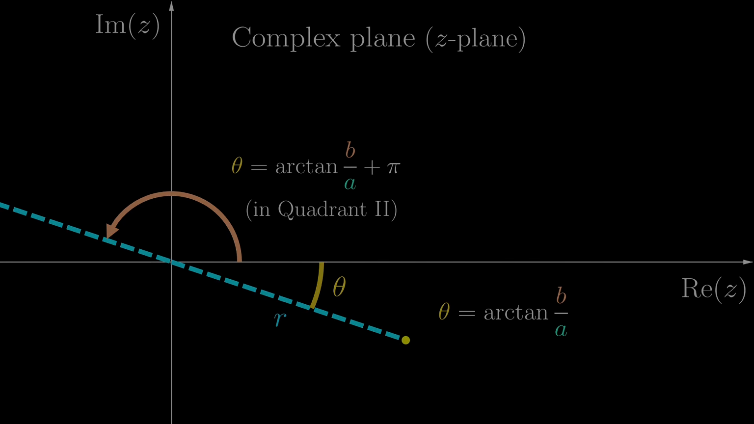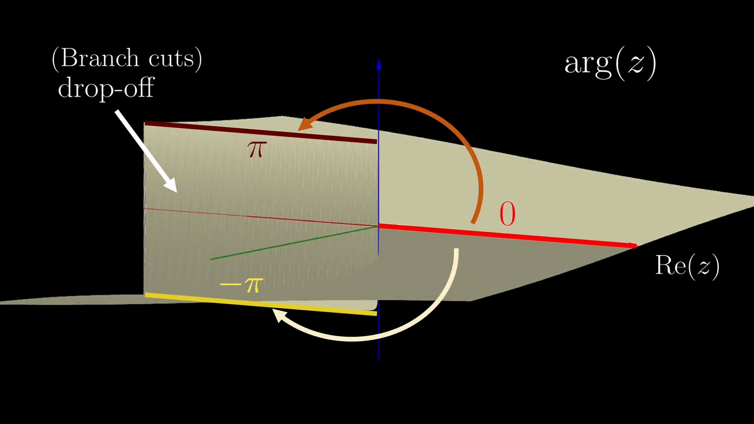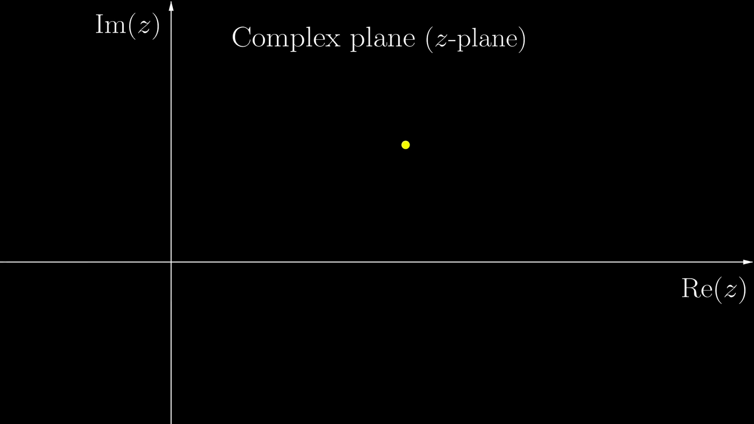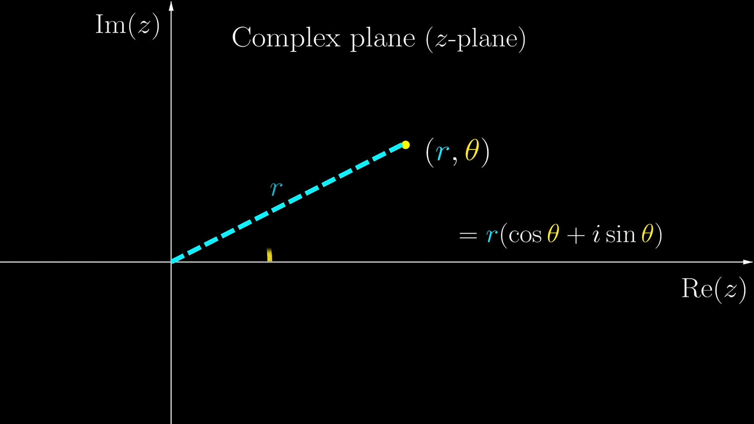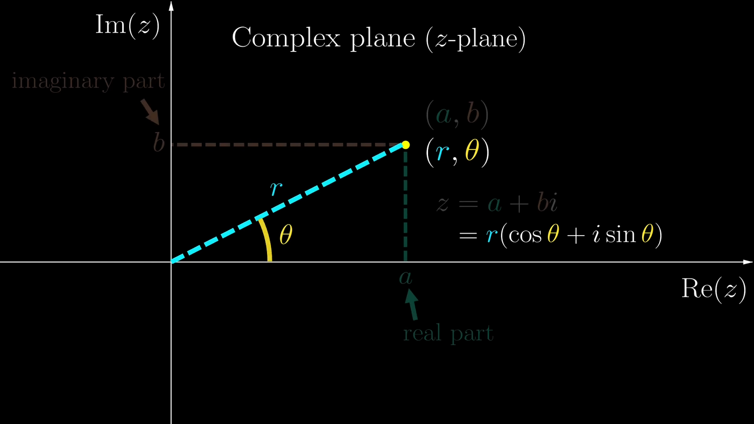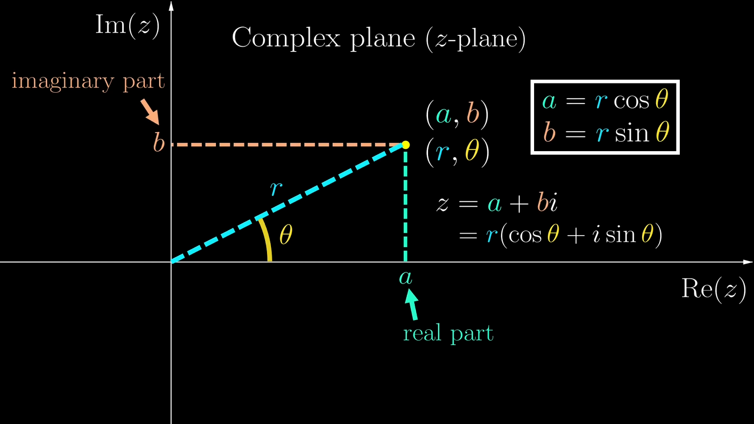Coupled with the issue of that massive drop-off, the argument function is not exactly the nicest function to work with, but we need to deal with it. As a very quick recap, for any complex number, we have the usual Cartesian way of representation in terms of its real and imaginary parts, but also the polar way of representation using the modulus and the argument. And this box is the interconversion between the two ways of representation.